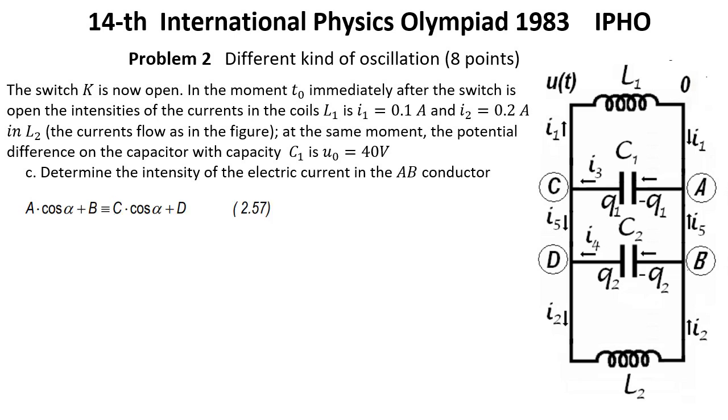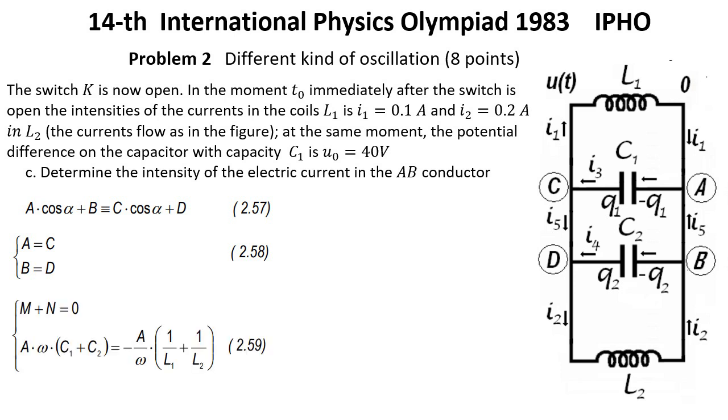An identity as 2.57 is valid for any value of the argument alpha only if we have 2.58. Considering 2.58, from 2.56 it results 2.59, from the last equation it results that the circuit oscillates with the angular frequency in the relation 2.44. Adding relations 2.55 and considering 2.54 and 2.59 results in expressions 2.60.